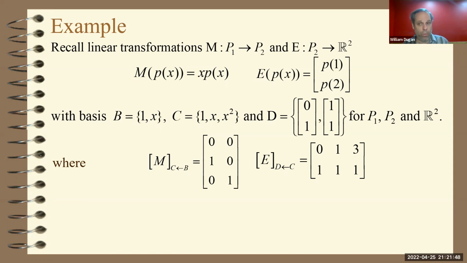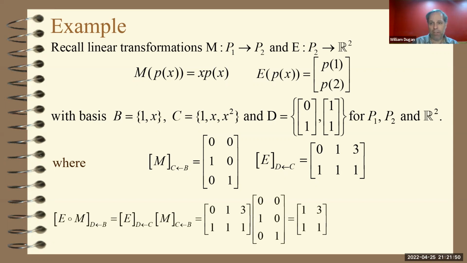If I wanted to know what would be the matrix of E composed with M from B to D, I'd find the matrix of E relative to C to D and multiply it by the matrix of M relative to B to C. Notice how the C's are on the inside. When you multiply those together, you get the matrix 1, 3, 1, 1. That's it. That's what it would be.